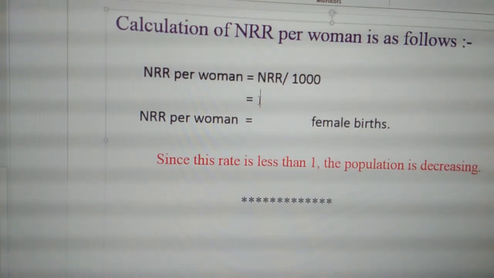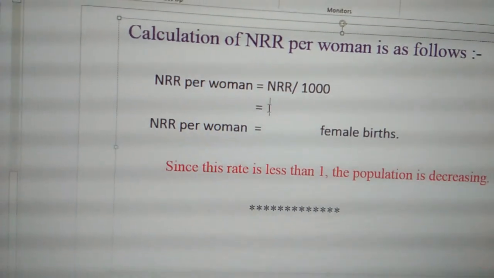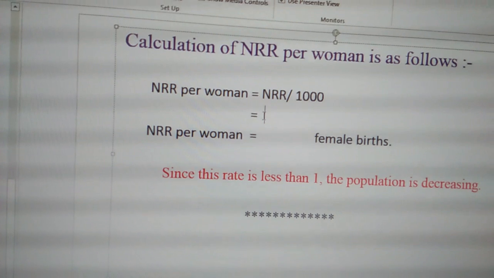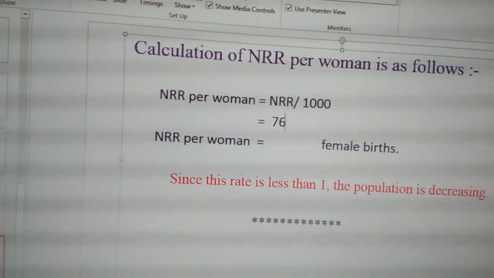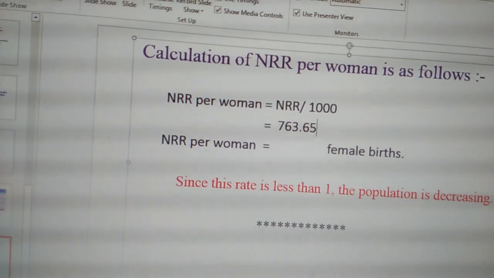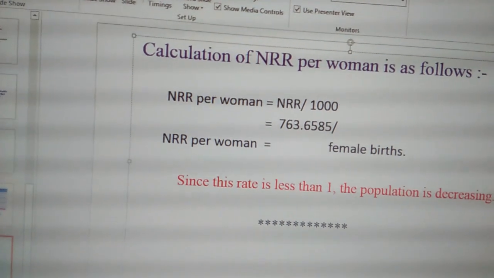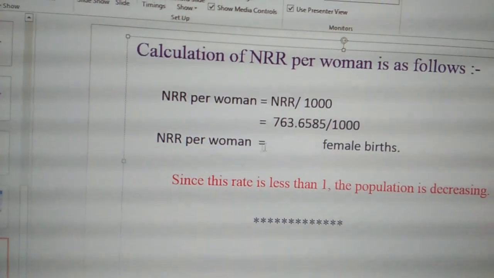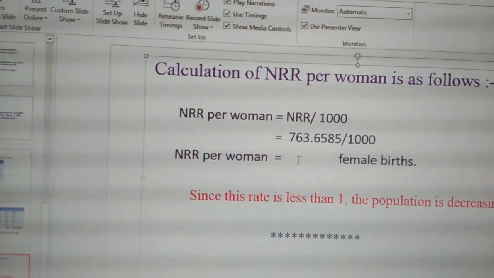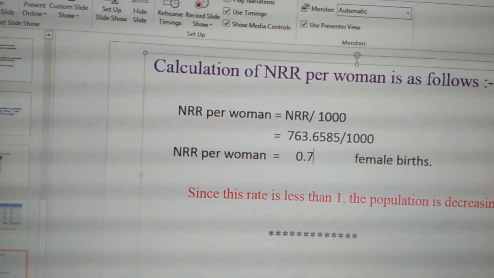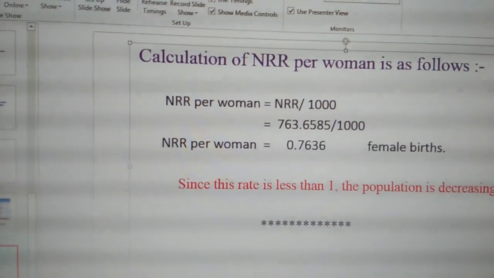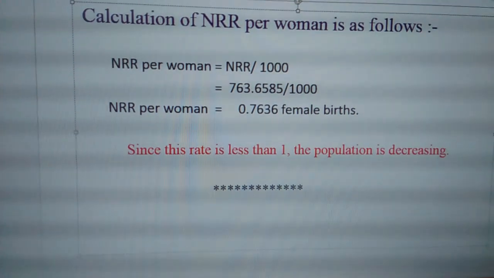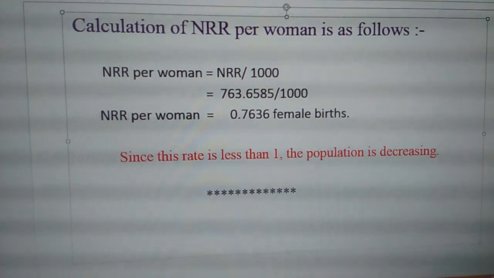The NRR value which we have got for this problem is 763.6585 divided by 1000. So if we divide this, we get the answer as 0.7636 female births. So let us give the conclusion now.